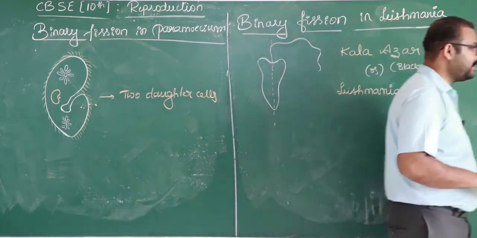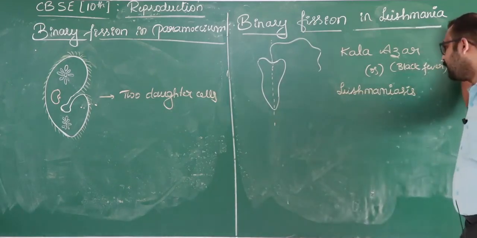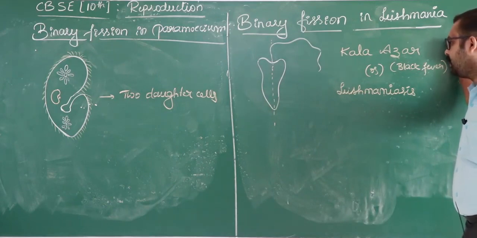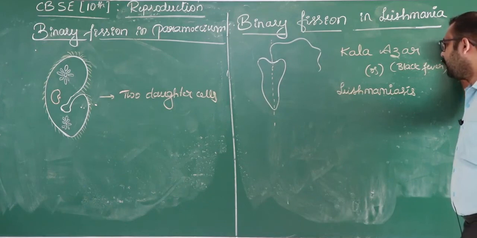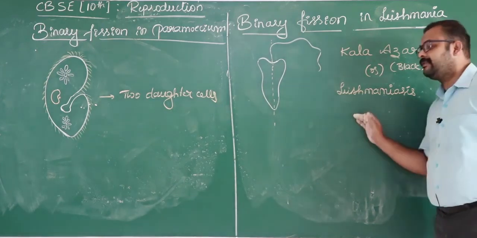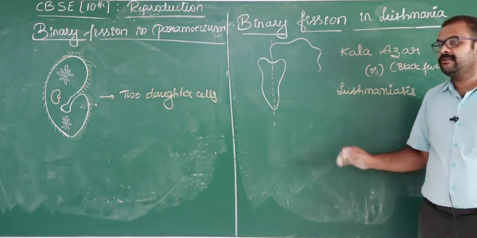Why is it called Kala-Azar? The person suffering from leishmaniasis or Kala-Azar, the skin starts becoming black. Hence the disease is called Kala-Azar. So these are the different examples for binary fission.